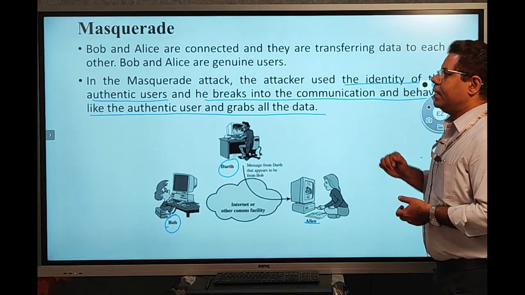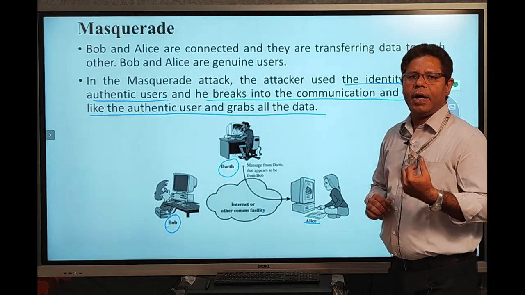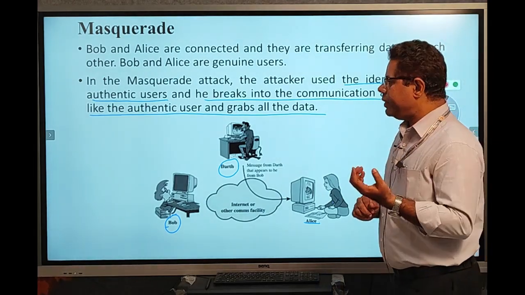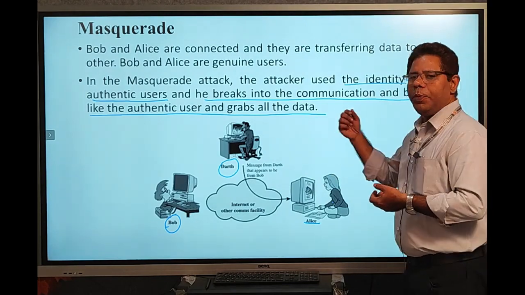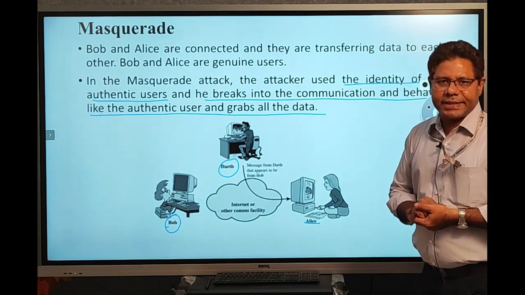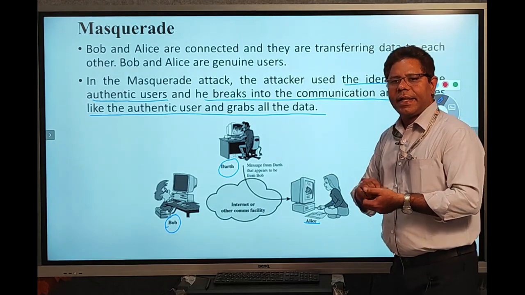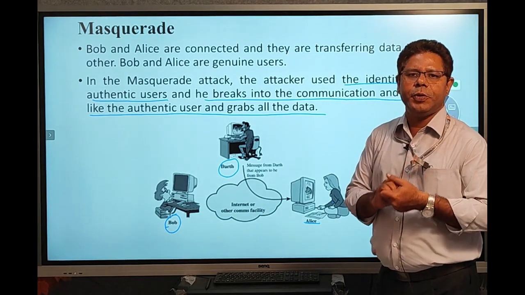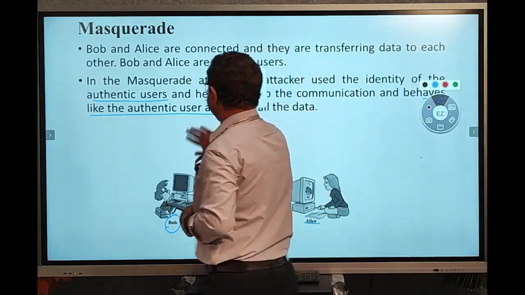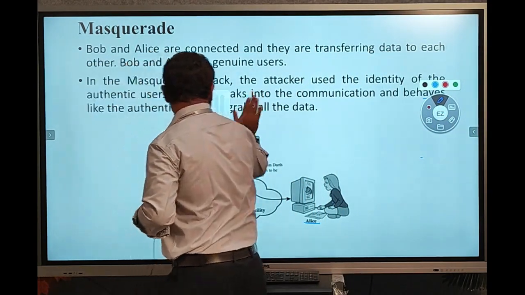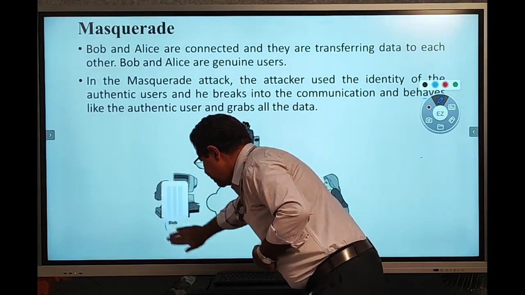In this way, the attacker steals our identity. By using our identity, the attacker tries to communicate with other persons and gathers information during the network data transmission. So this is the masquerade.